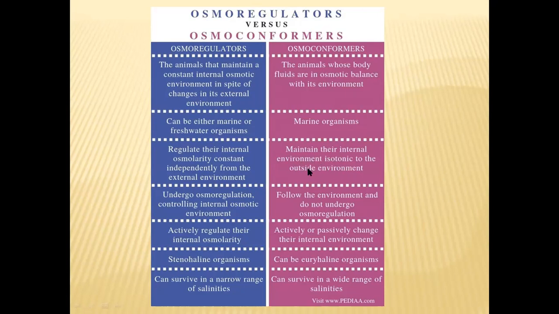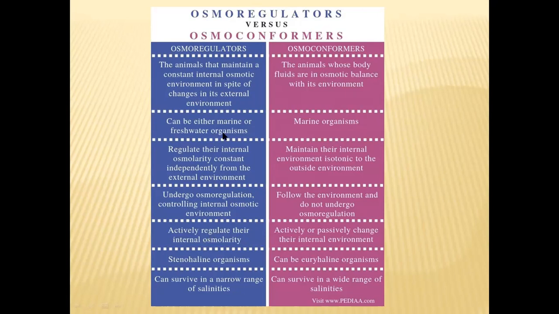In correlation with the external environment, they will change their body fluid concentration also. Osmoregulation can be seen in osmoregulators controlling the internal osmotic environment, and osmoconformers simply follow the environment and do not undergo the osmoregulation process.